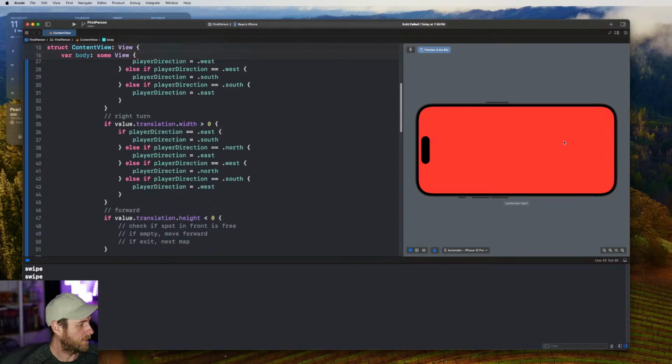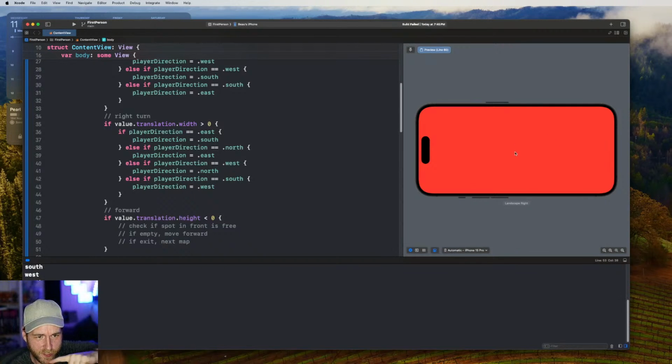So if I swipe right, we've turned to the south. If I swipe right again, we've turned west, which makes sense. Swipe right, we turn north. Swipe left, we turn west. We're going backwards, right? And we can just turn in a circle by swiping. And if you're completely walled in, you're just going to see one color.